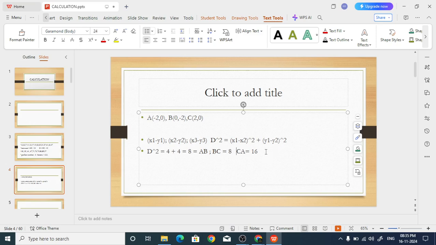Now, once you know these three sides AB, BC, CA, you can find the area using this formula. Have you studied this formula?